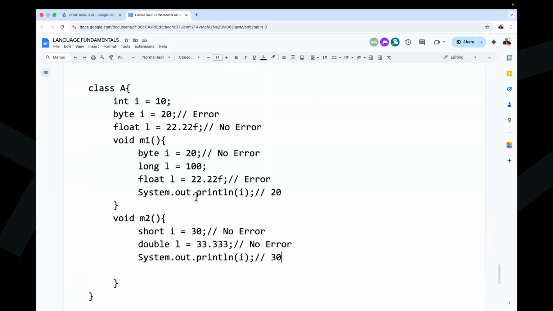But over these local variables, if you want to access the class level variables, there we have to use the this keyword. This keyword topic, in the future, we are going to understand. But at present, the value available for the I variable will be the local variable value. Outside of these two, if you access it, then definitely the I value is 10. Outside of these M1 and M2 methods, if you access that I variable, we are able to get the value 10.